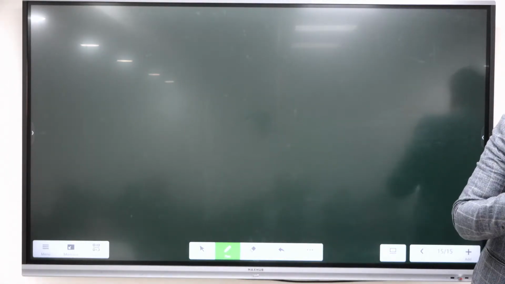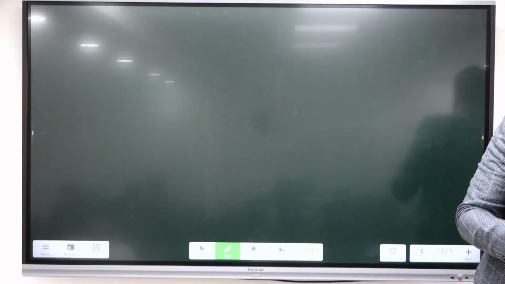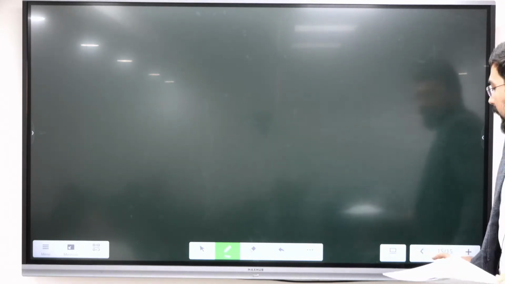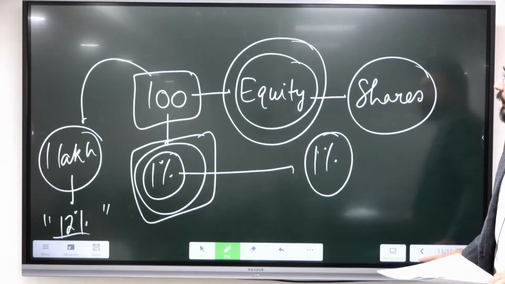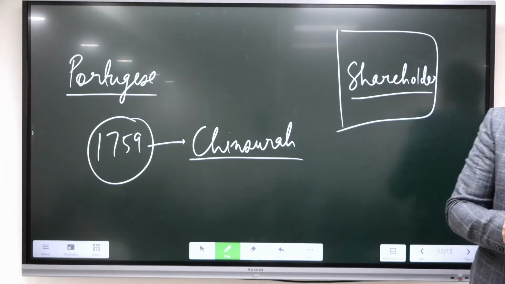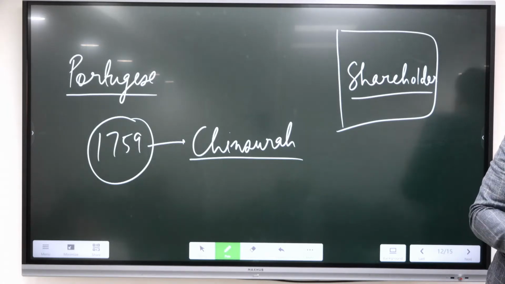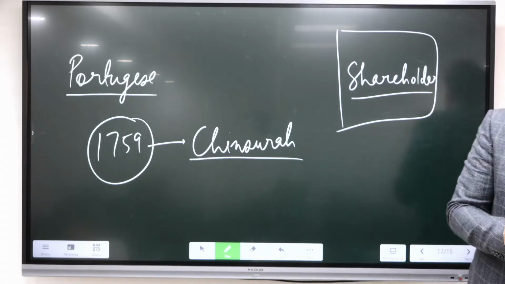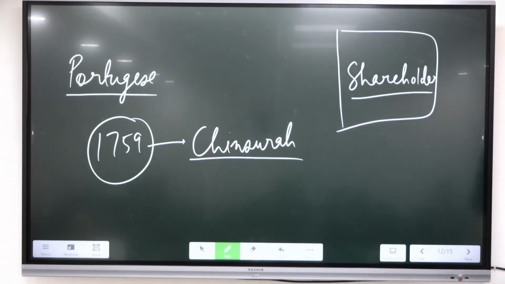Then entry of various other European powers, then the wars which we have just discussed, the Battle of Kolachal, then you can also add the Battle of Chinsura. Okay, and then finally the politics at home, post the Glorious Revolution they signed multiple agreements, according to which the Dutch were given the more profitable spice trade whereas the English took the textile. However, at the beginning of the next century the textile became more profitable. ठीक है, so these were the factors which were responsible for the decline of the trade.